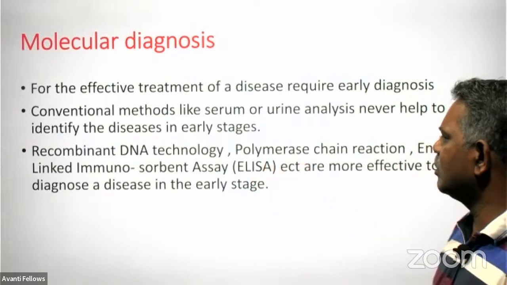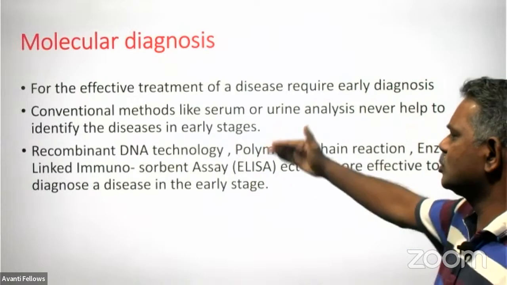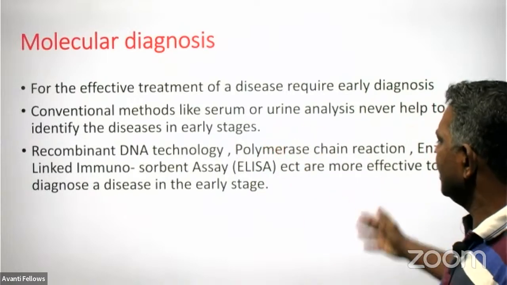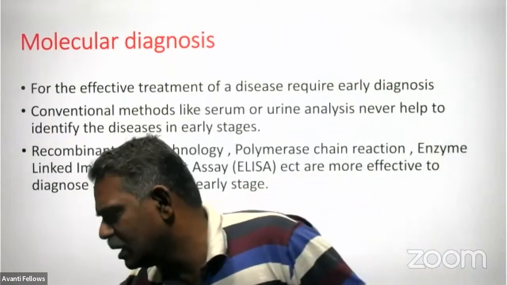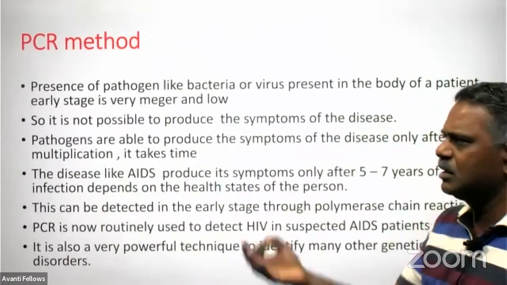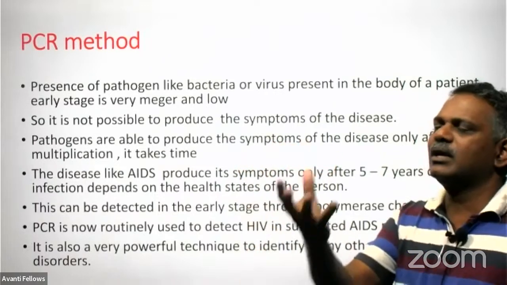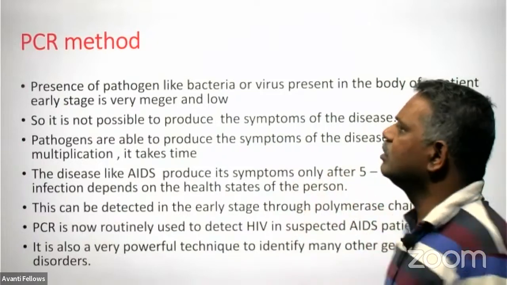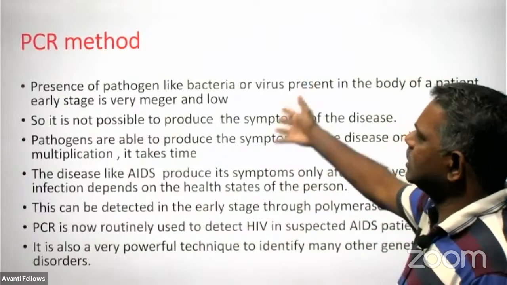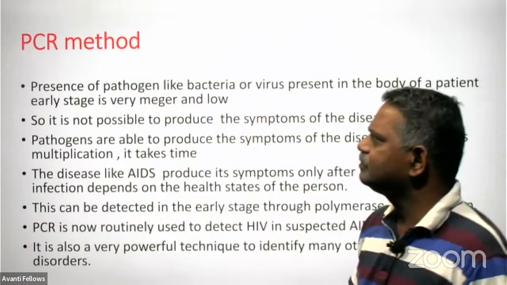DNA recombinant technology, polymerase chain reaction, and enzyme-linked immunosorbent assay like ELISA are the more effective ways to diagnose disease in the very early stage. Because in the early stage, the content of the genome of the infected individual, like a bacteria or virus, will be very, very low. Then PCR methods.